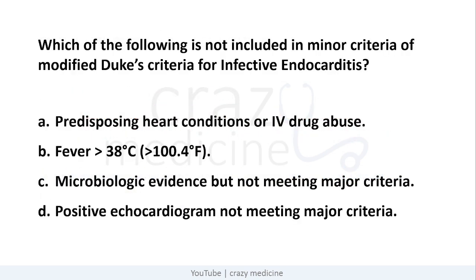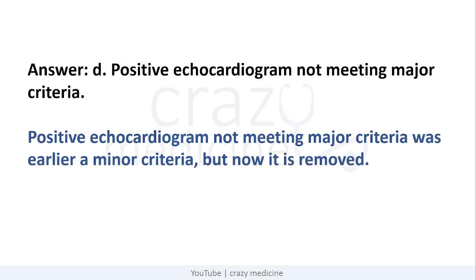Next question is, which of the following is not included in minor criteria of modified Duke's for infective endocarditis? As we discussed, predisposing heart conditions or IV drug abuse, it is in the criteria. Fever is there in the criteria. Microbiologic evidence but not meeting major criteria, it is also there in the criteria. But the last option, positive echocardiography not meeting major criteria, is not there in the criteria. It is the wrong option but the correct answer for this MCQ. So the answer is D, positive echocardiogram evidence not meeting major criteria. It was earlier there in the minor criteria, but now it is removed.